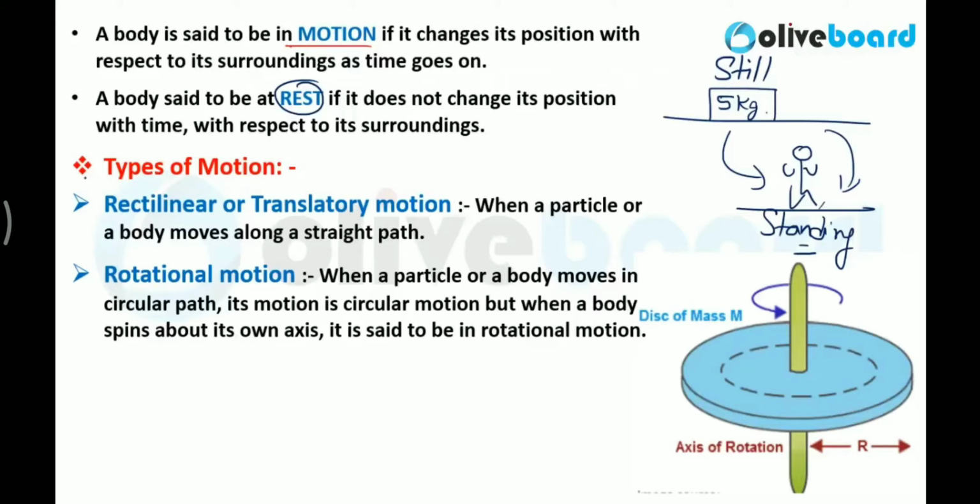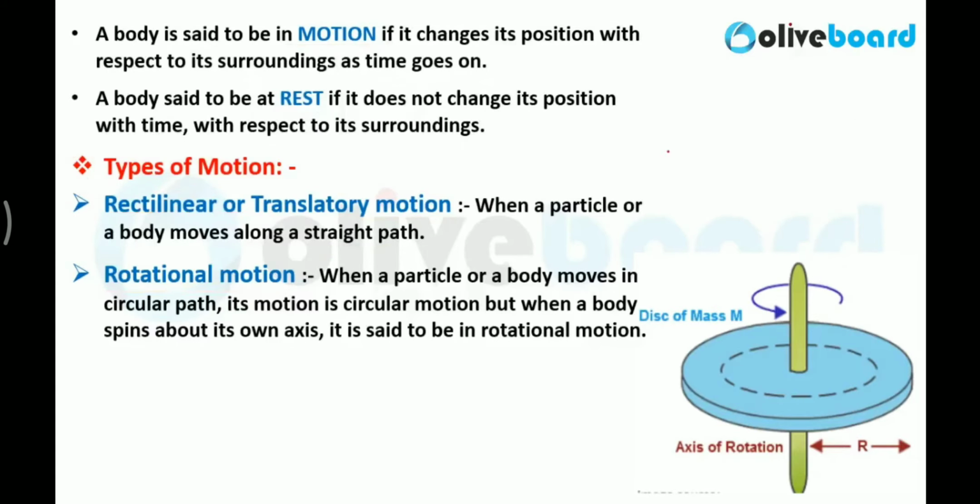Now what are the types of motion? First is rectilinear or translatory motion, and second one is rotational motion. Very important. What is rectilinear or translatory motion? When a particle or a body moves along a straight line.